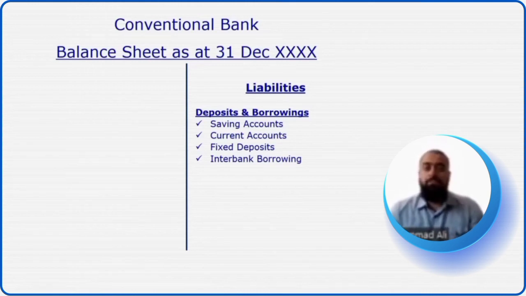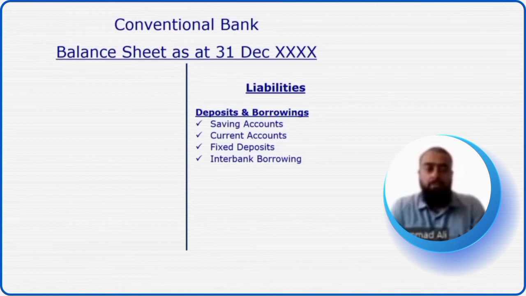So it's a fixed maturity loan given by the customer to the bank. And against that loan, the bank agrees to give a certain percentage of profit, for example 3% or 5%, whatever is agreed between the bank and the customer.